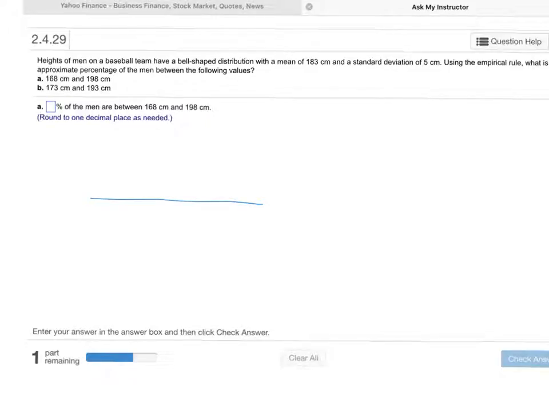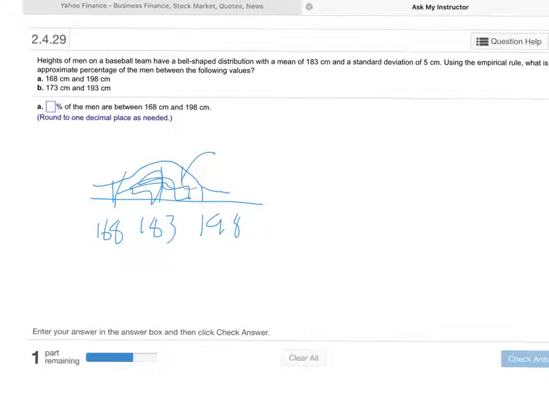I'll draw the bell-shaped curve here, or try to. The mean is 183. And on your problem here, you want to find out how many are between 168 and 198 centimeters. So 168 will be over here somewhere, and then 198 will be over here somewhere. So we want to find what's in here.